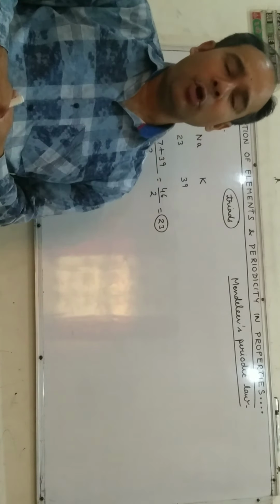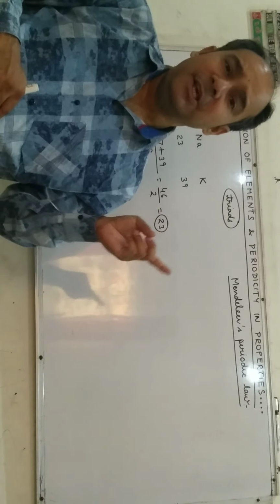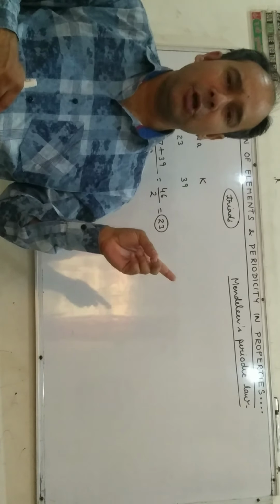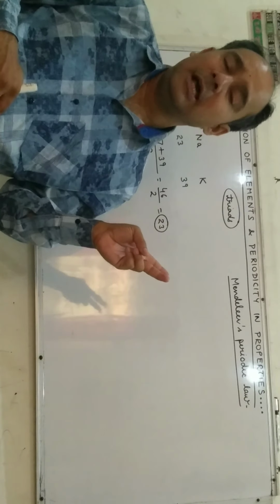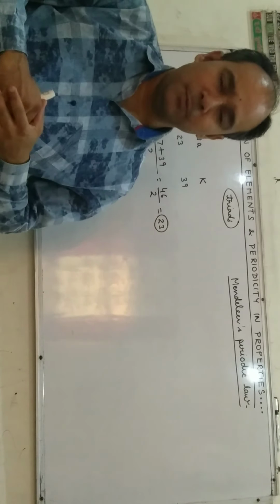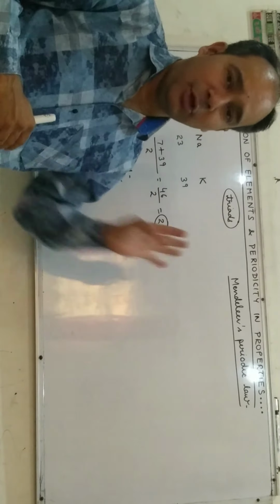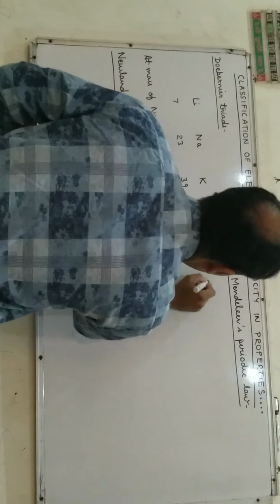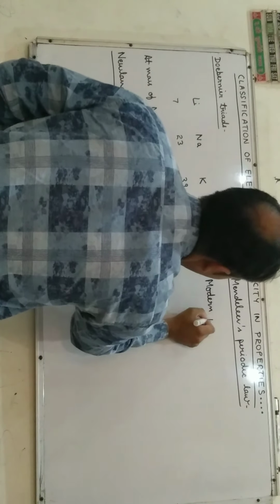The main drawbacks of Mendeleev's periodic table: number one, it could not explain the position of hydrogen. Number two, it could not explain the position of isotopes. These are the two main drawbacks of Mendeleev's periodic table, which were rectified by the modern periodic law or modern periodic table.